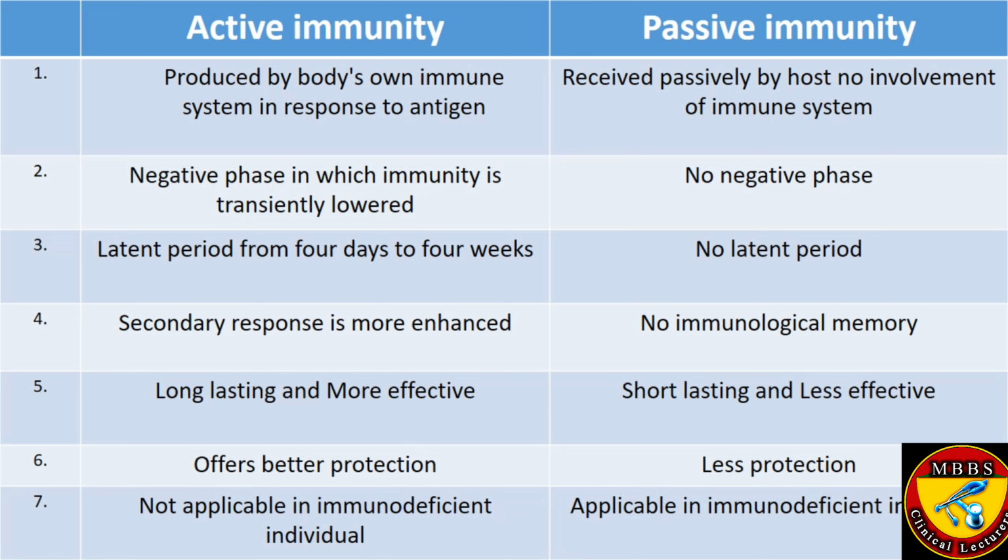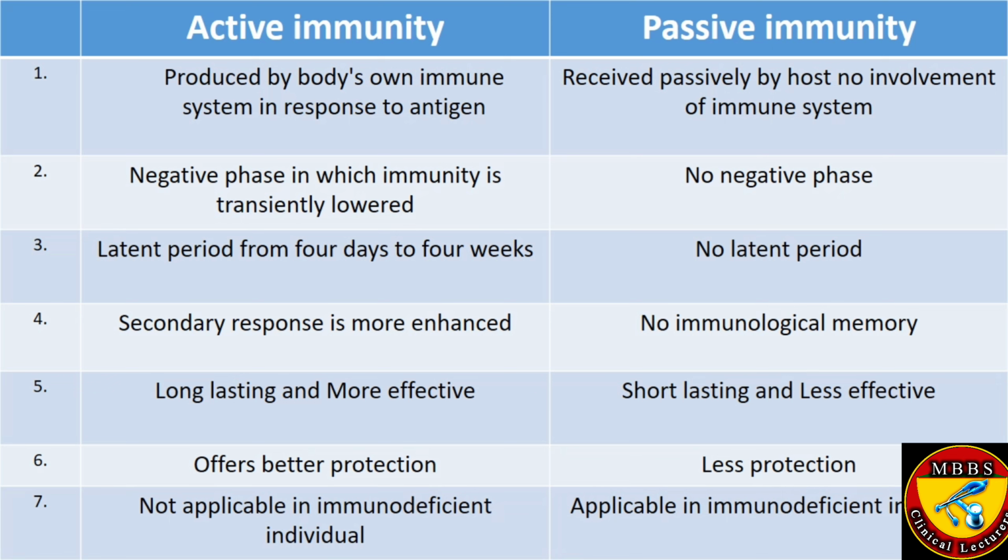Secondary response is more enhanced in active immunity because the memory cells were formed in the previous primary response. So now the secondary response will be very immediate and enhanced. While in passive immunity, there is no immunological memory, so no enhancement of the response.